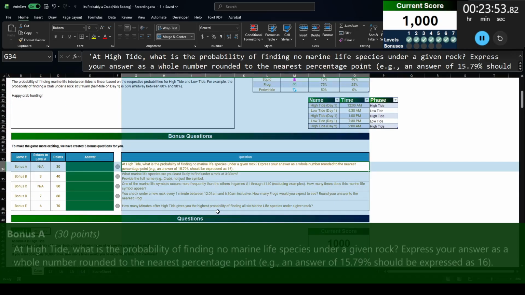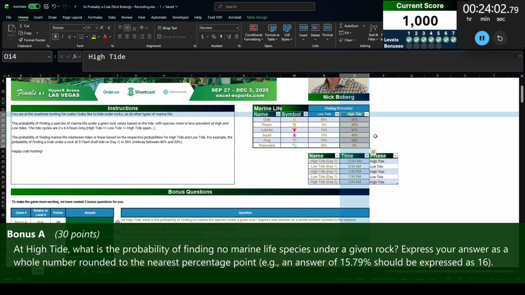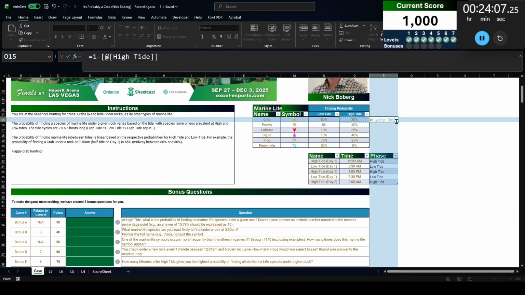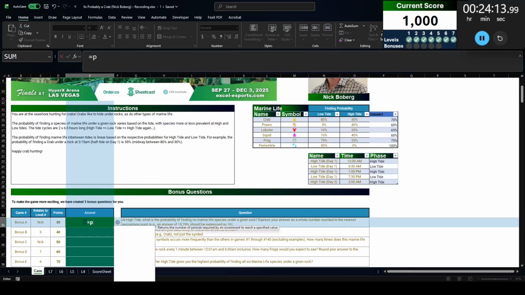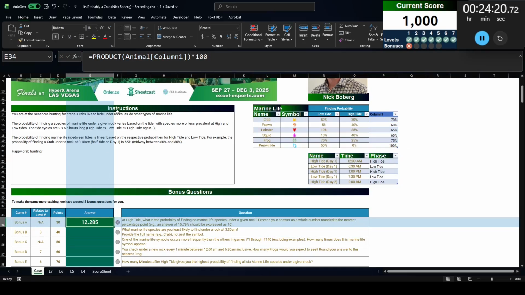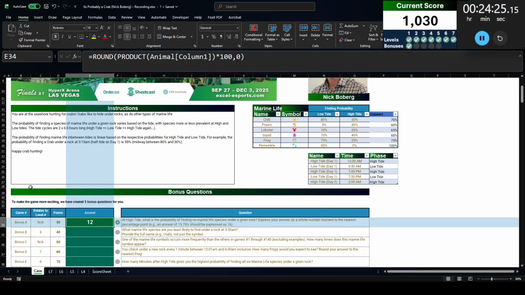Bonus A. At high tide, what is the probability of finding no marine life species under a given rock? Express your answer as a whole number rounded to the nearest percentage point. Right. So this is high tide here. We already know the probability of not finding an animal under high tide is going to be 1 minus all of those. Oops. Let's just do that. There we go. And then if we do product of this column here, multiply that by 100 and take it to the nearest integer, we get the answer of 12.